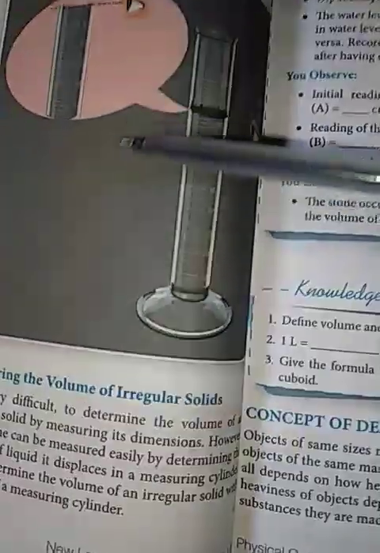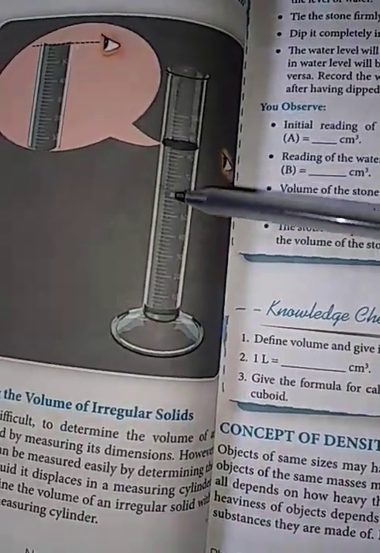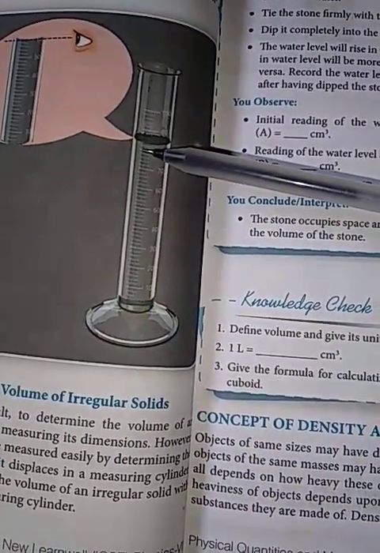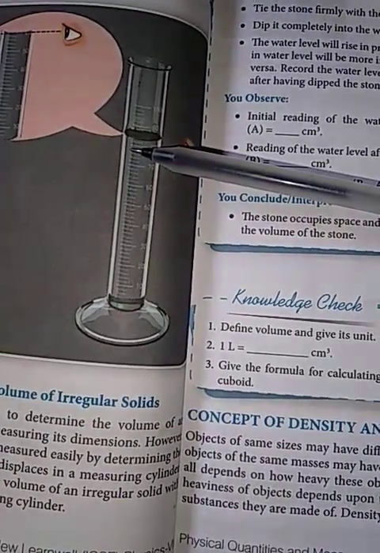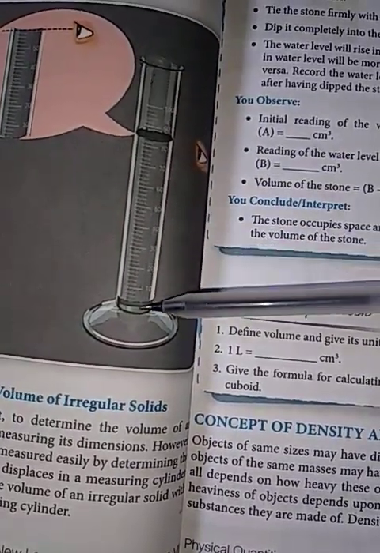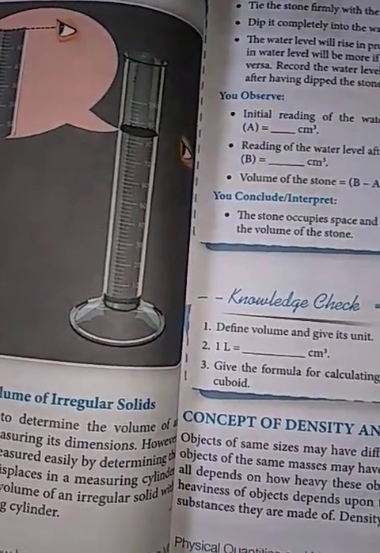A graduated cylinder is also called a measuring cylinder. A measuring cylinder is used for measuring the volume of liquid in laboratories. It has a cylindrical shape with a graduated scale marked on it. These are the graduated scales marked on the walls of the cylinder.